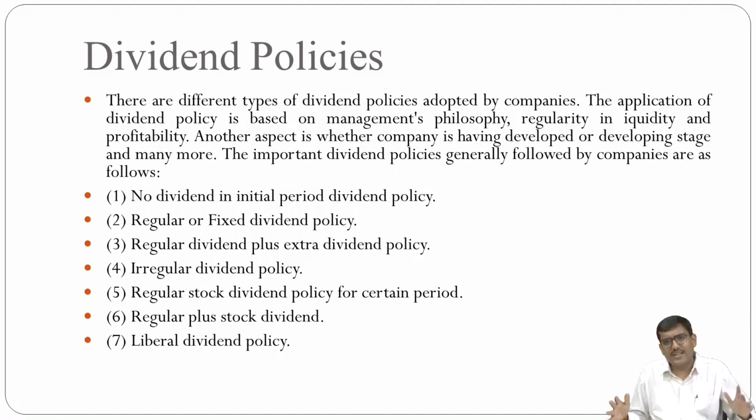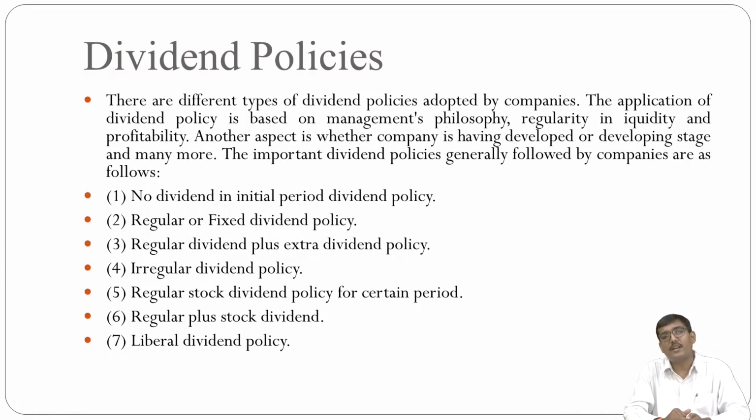There are different types of dividend policies adopted by companies, and the application of dividend policies is based on the management's philosophy, regularity and liquidity, or we can say the adequacy of the profitability. Another aspect is whether the company is at a developed or developing stage, and many more.